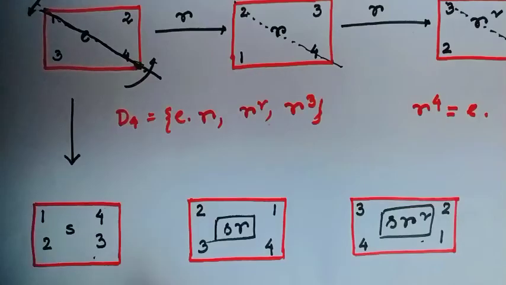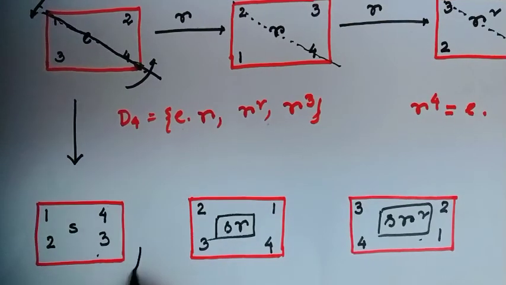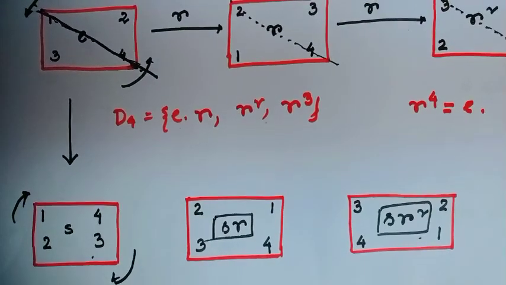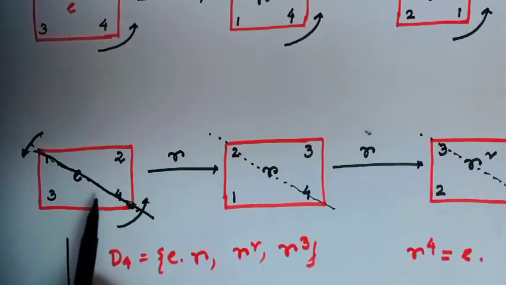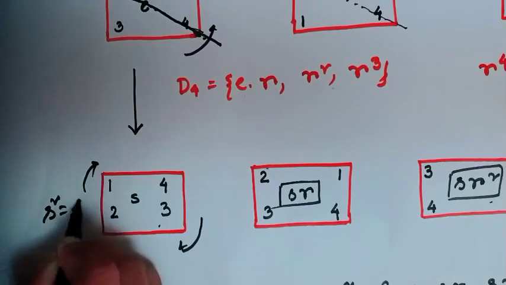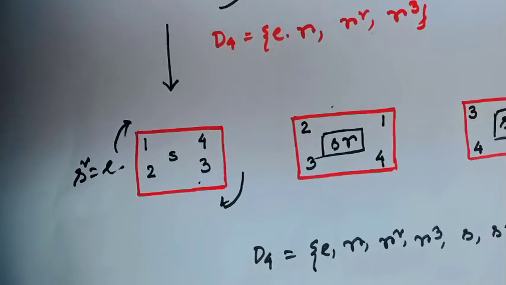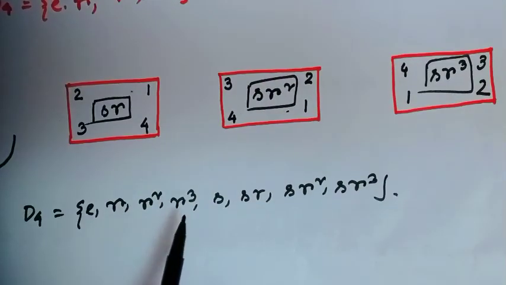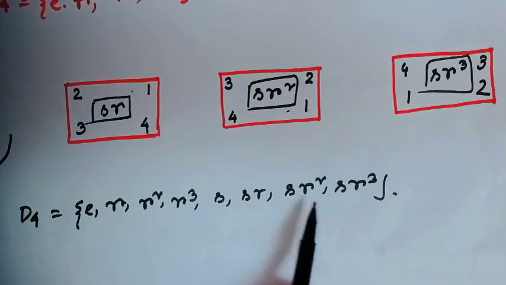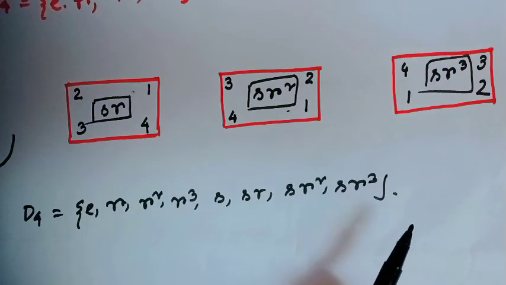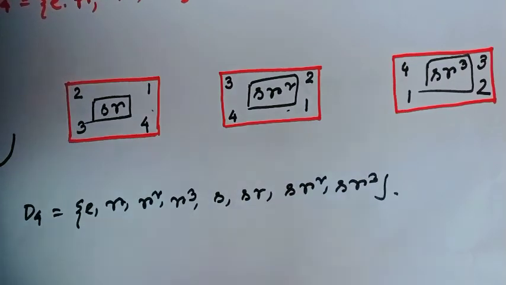Okay? If you reflect S along this diagonal again, then you will get the original figure. So S square equals identity. That means the order of S equals 2. That means D4 contains the elements E, R, R square, R cube, S, SR, SR square, SR cube, where the order of R is 4 and the order of S is 2.